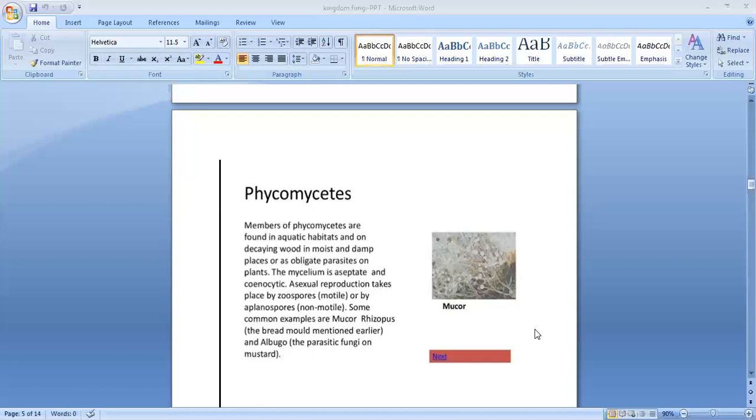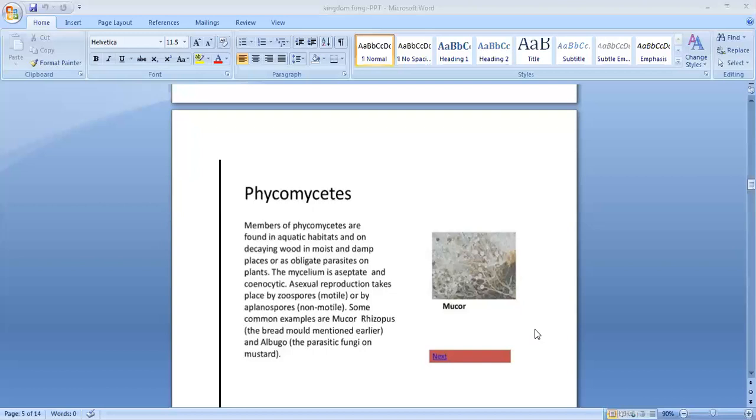But oogamous means the fusion of a female egg with a male androzoid. The female egg comes from the oogonia, and the androzoid comes from the antheridia. Both are collected in bag-like or sac-like structures.